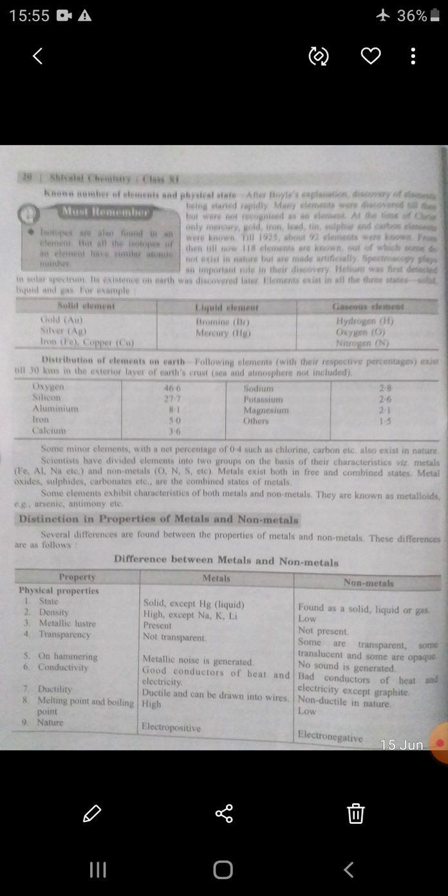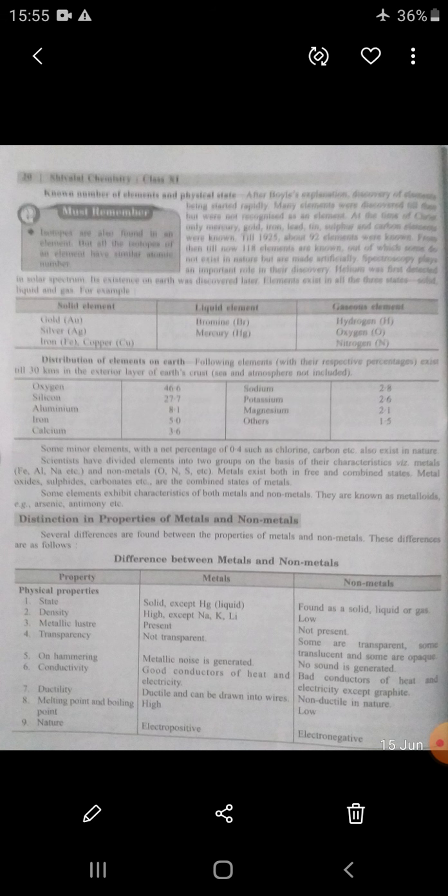Metals are lustrous. Metals are not transparent. Metals can be hammered, and a metallic noise is generated at the time of hammering. Conductivity: metals are good conductors of heat and electricity. Ductility: metals are ductile, means they can be drawn into wires.